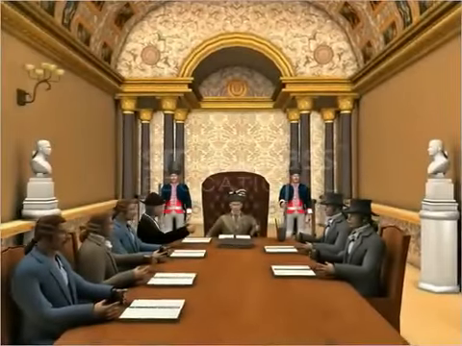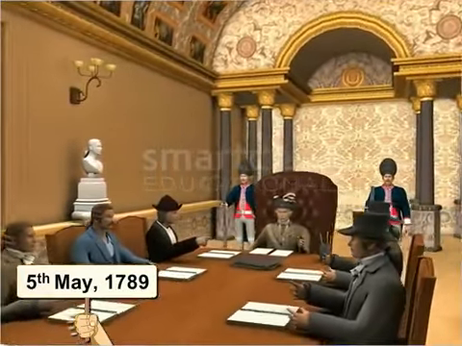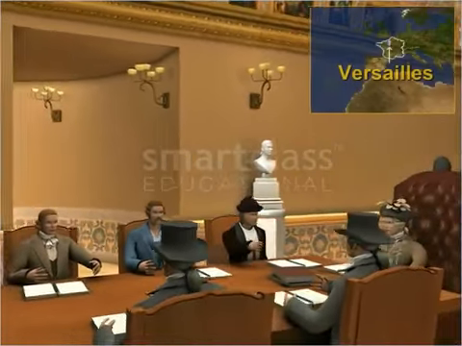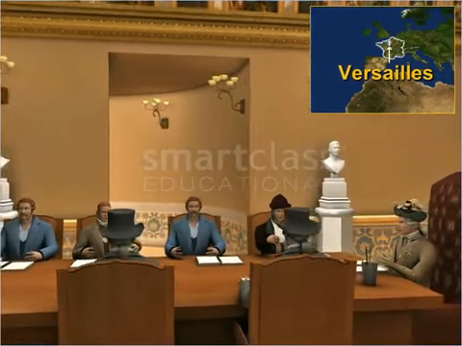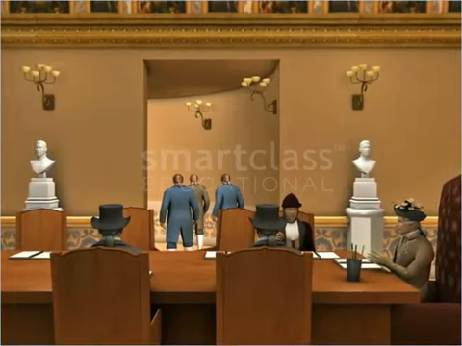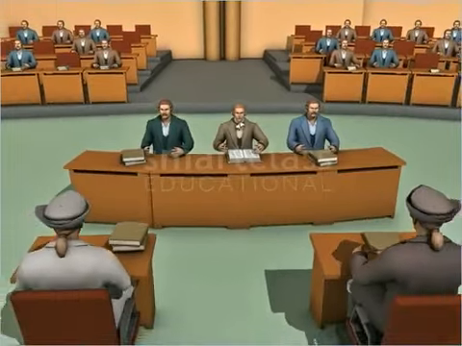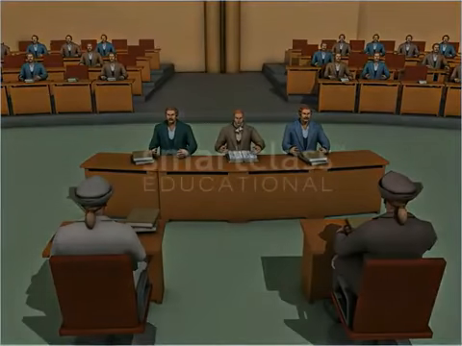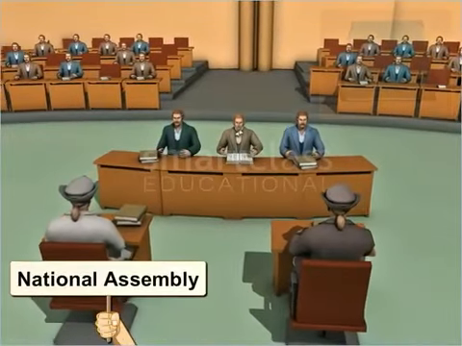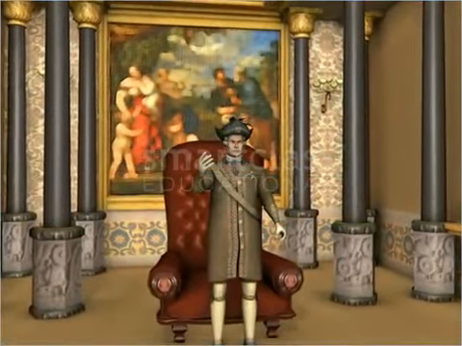In an attempt to impose new taxes, on the 5th of May 1789, Louis XVI called a meeting of the Estates General, a political body comprising the representatives of the three estates, in Versailles, to pass his proposal for new taxes. However, the meeting was not successful and the representatives of the third estate left the assembly. On the 20th of June 1789, the representatives of the third estate met at Versailles under the leadership of Mirabeau and Abbé Sieyès. Here they established the National Assembly that sought to draft a constitution for France and end the absolute rule of the monarch.